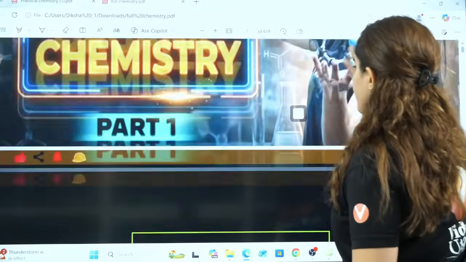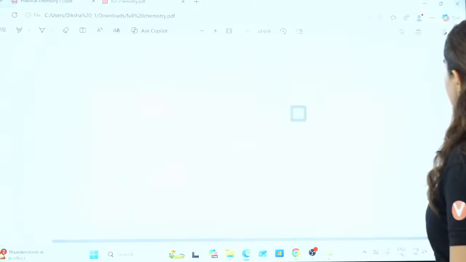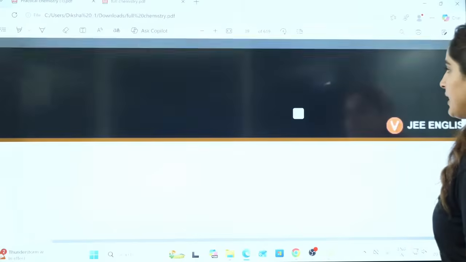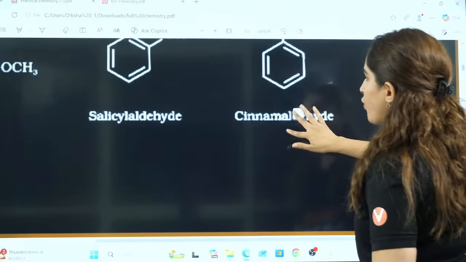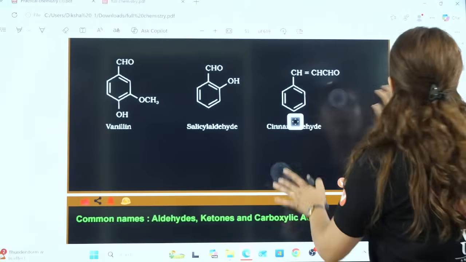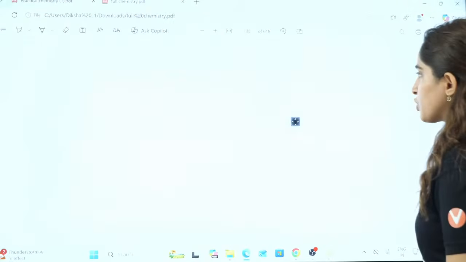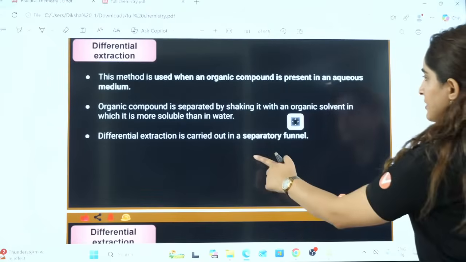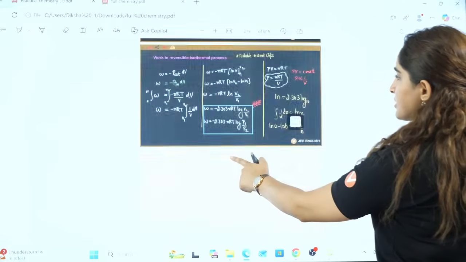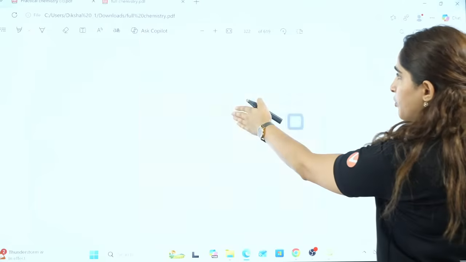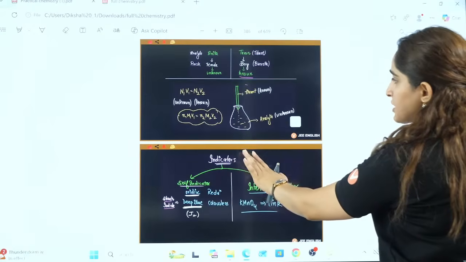So if you see this, you can ignore the first page. I have sent you my annotated PDFs of GOC. This is all GOC, right? This is your purification. If you can see, this is structure of atom, this is pH, this is ionic equilibrium, this is thermodynamics. These are my handwritten notes. If you see, they are mixed.